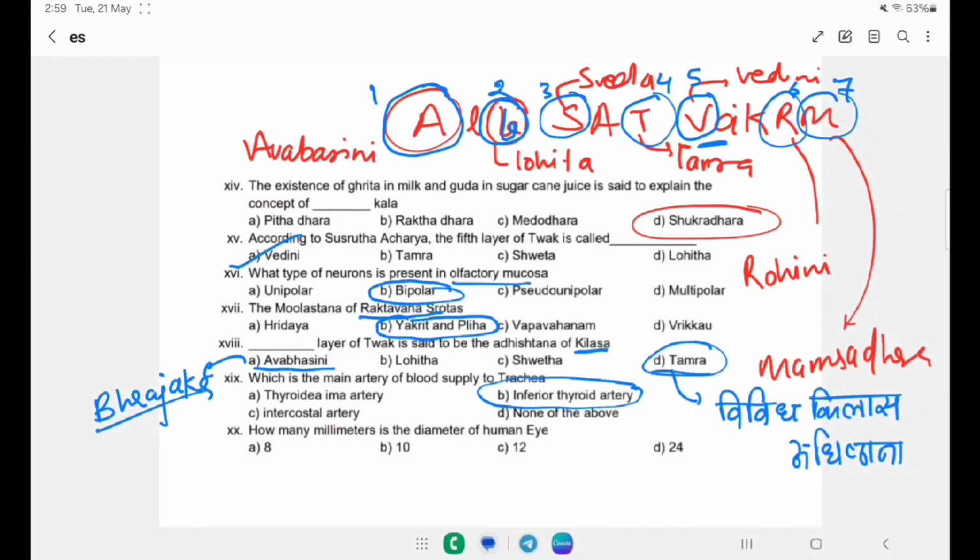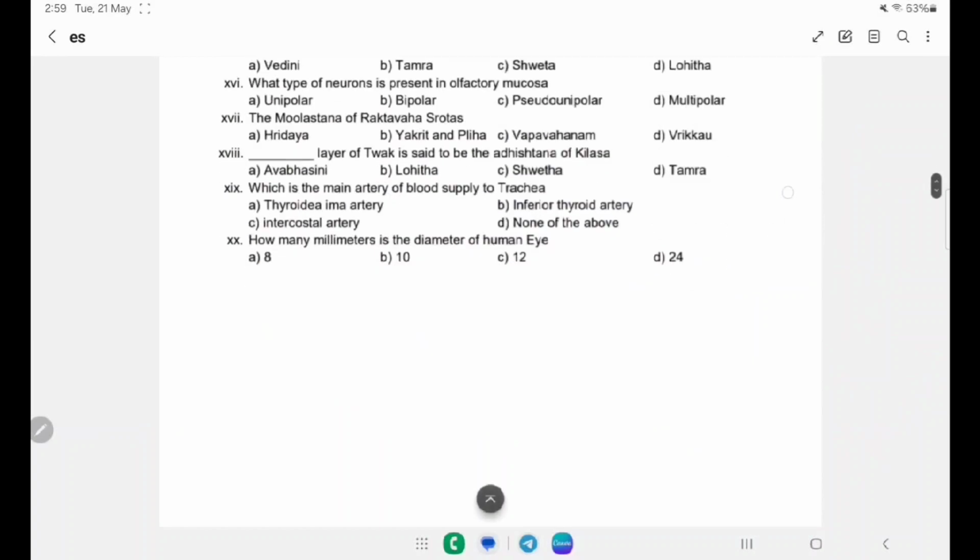How many millimeters is the diameter of the human eye? A 8, B 10, C 12 and D is 24. Right answer is the 24.